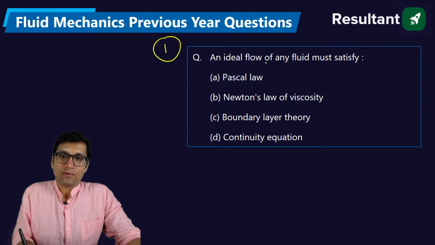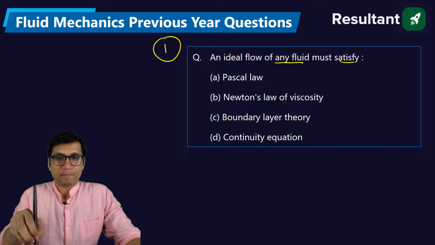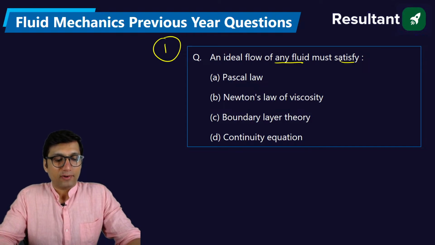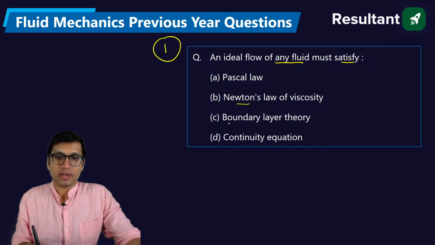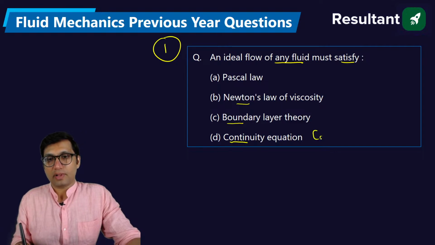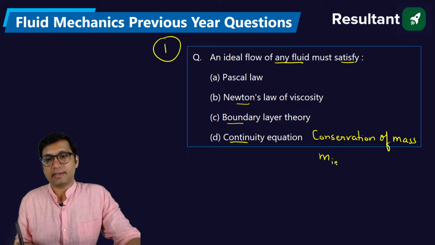An ideal flow of any fluid must satisfy Pascal law, Newton's law of viscosity, boundary layer theory, or continuity equation. Now, continuity equation, as you know, is based on conservation of mass, which says that the total mass flow rate at the inlet of any control volume is equal to the total mass flow rate at the exit of the control volume.